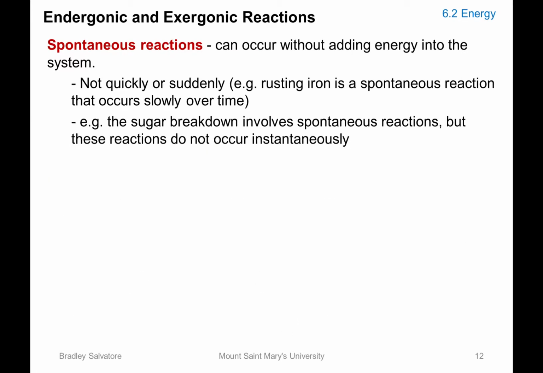Then from your delta G, you can tell if a reaction is a spontaneous reaction or not. So we have to first define what a spontaneous reaction is. A spontaneous reaction is any reaction that can occur without an addition of energy input into the system. Spontaneous here does not mean that it is quick or sudden. Spontaneous here means that it will occur without additions of energy.